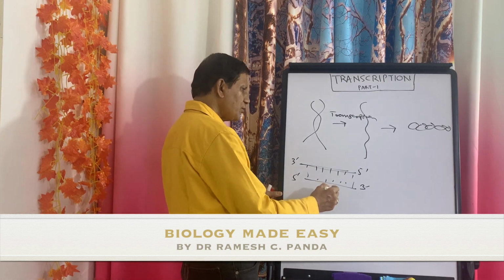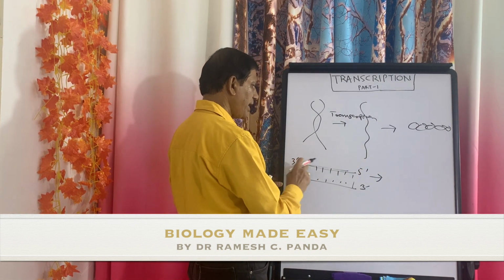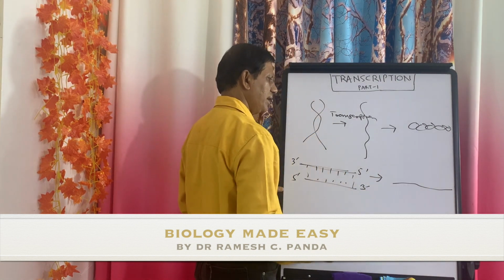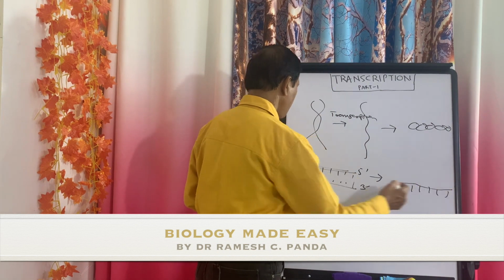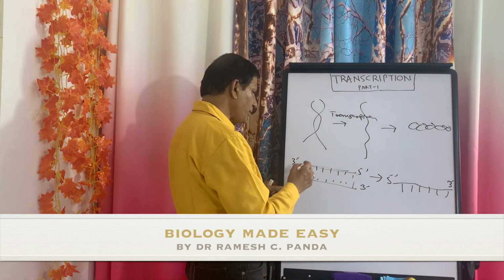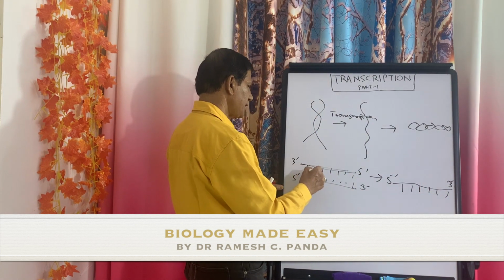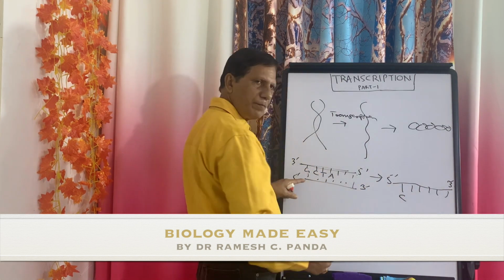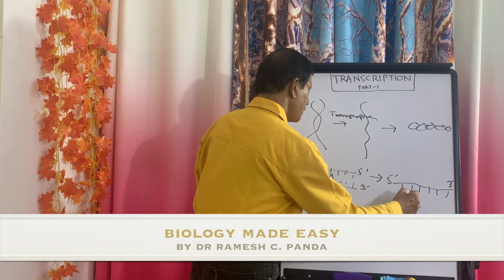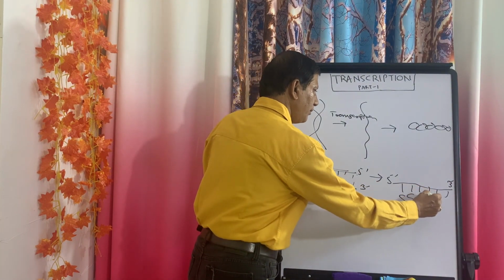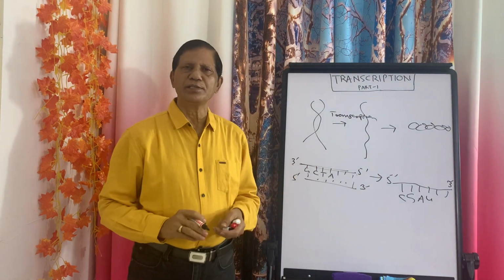When one of the strands is transcribed, suppose the 3' to 5' strand is transcribed, then the mRNA which will be synthesized will have a complementary base sequence. Here it is 3', it will be 5'; here 5', this will be 3'. And suppose here the sequence is G, C, T, A. Here G is there, so here it will be C. Here C is there, so here it will be G. T is there, here it will be A. And here A is there, so since it is mRNA, it will be U. So, the same complementary base sequence.